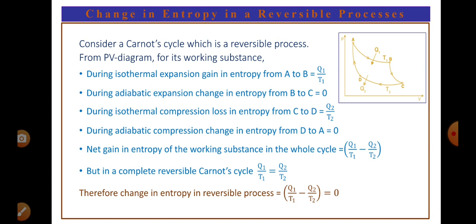But in complete reversible Carnot cycle, we know that Q1 by T1 is equal to Q2 by T2, that is equal to constant. Hence, Q1 by T1 minus Q2 by T2 must be equal to 0. Therefore, the change in entropy in reversible process is 0. This we can understand from this derivation. It's very conceptual, you can understand. So, you can generalize that the change in entropy in any reversible process is 0. Remember well.